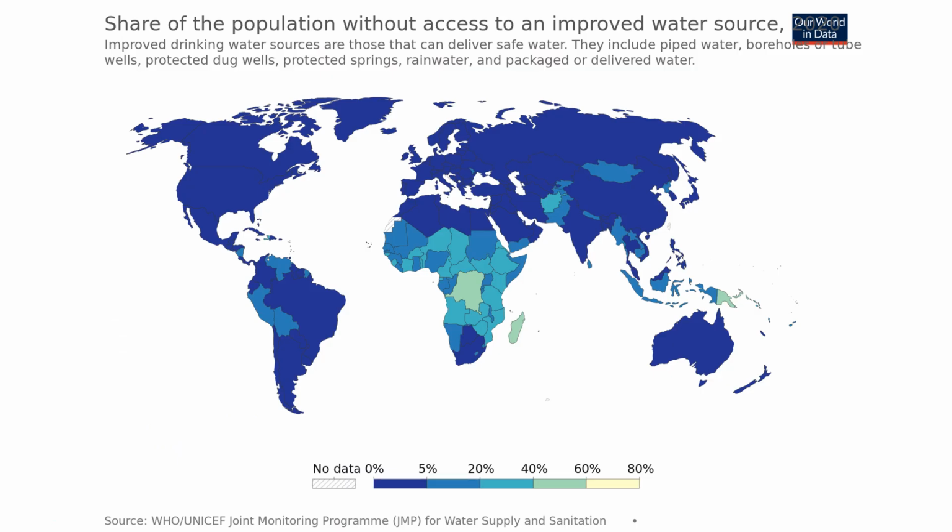This world map, created by the World Health Organization and UNICEF, shows which countries don't have access to clean drinking water based on data from the year 2020. As you can see from the lighter colors, many areas in Africa and Southeast Asia have large percentages of their population living without access to clean water.